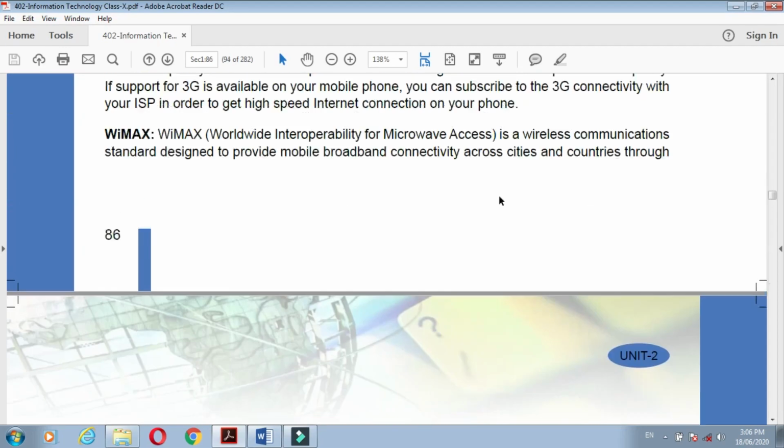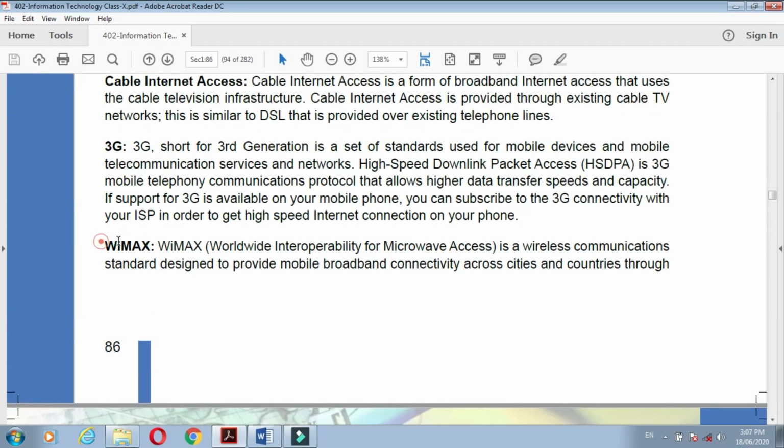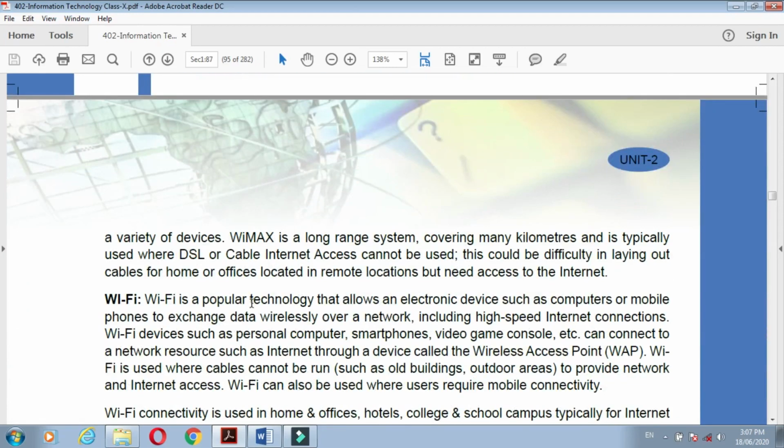We are using WiMAX connectivity, wireless communication. WiMAX is wireless communication, and we use it in remote areas where dial-up and DSL cables we are not able to lay down. That place we use WiMAX.